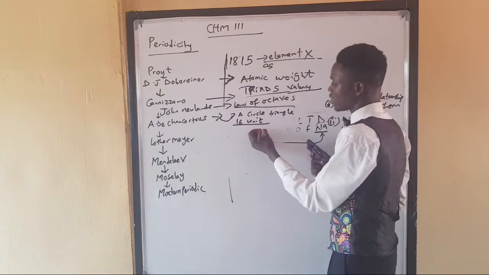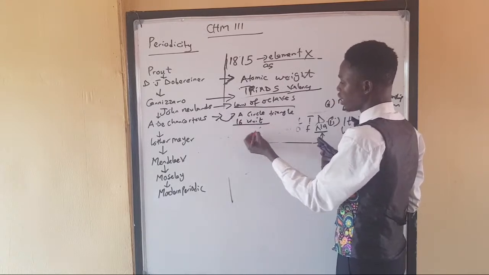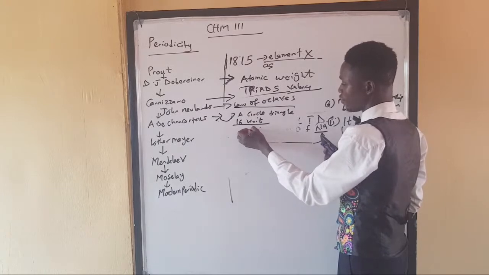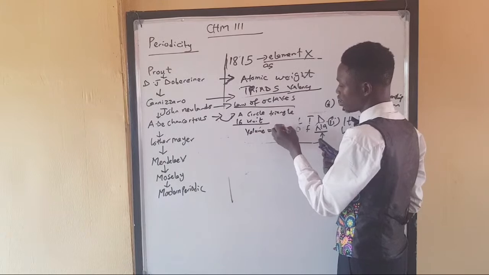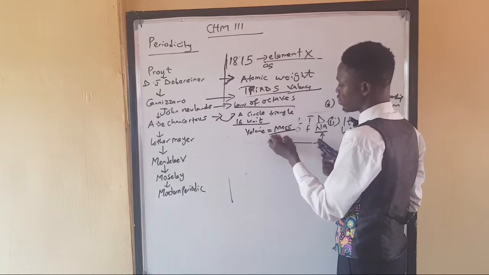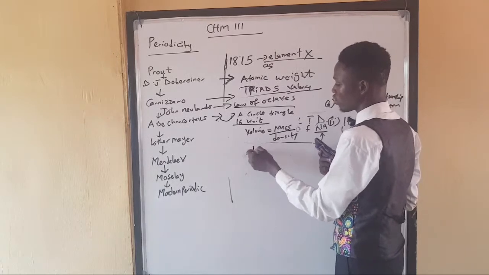And he said that there's a regular trend between atoms, and he said the volume of elements is their mass over density. Of course, you know that density equals mass over volume. So D equals M over V.